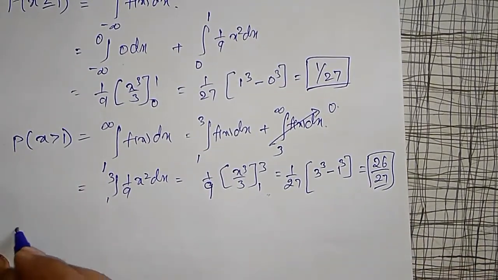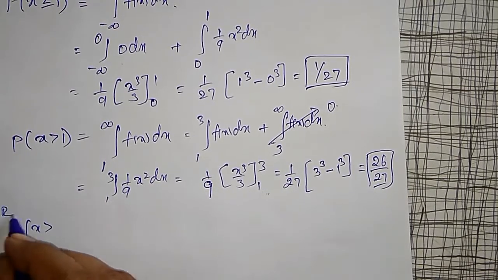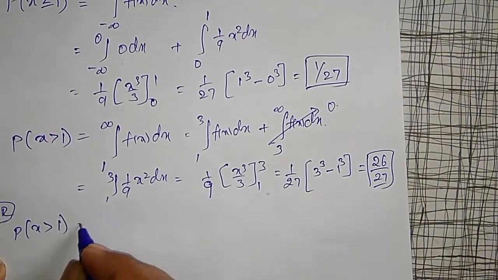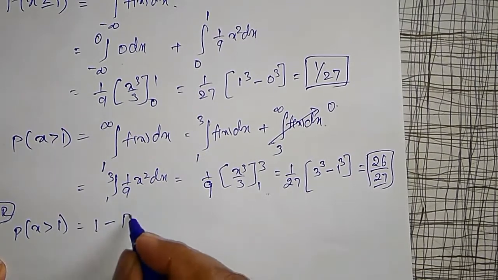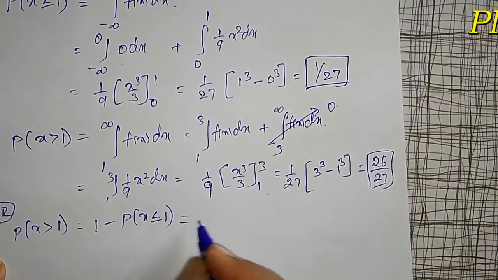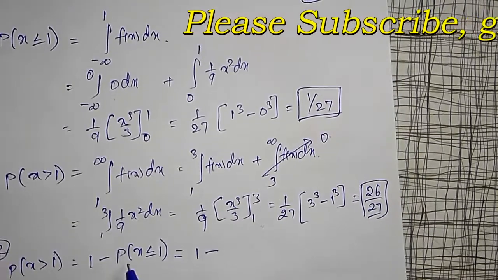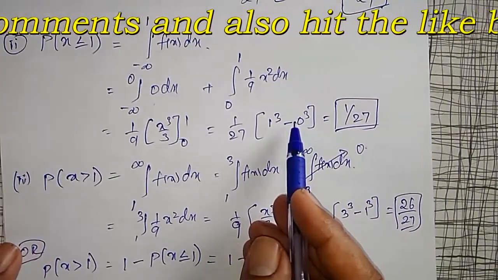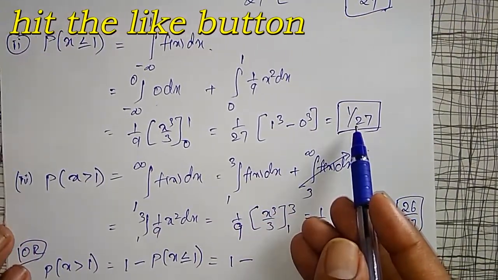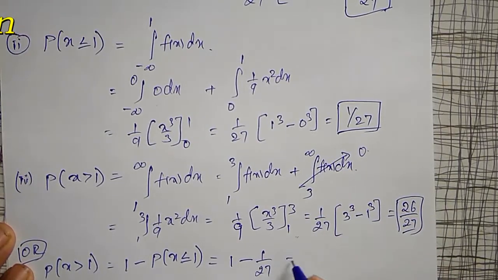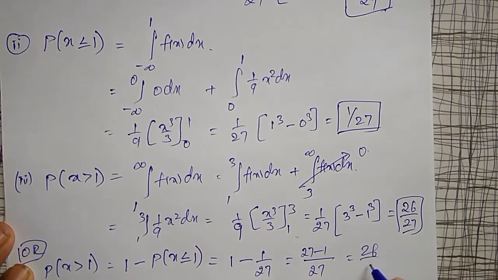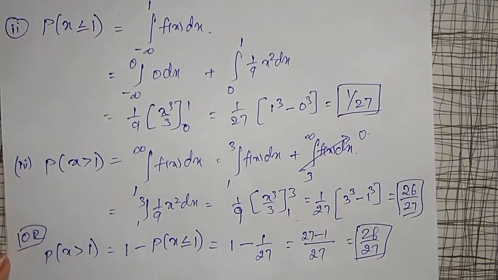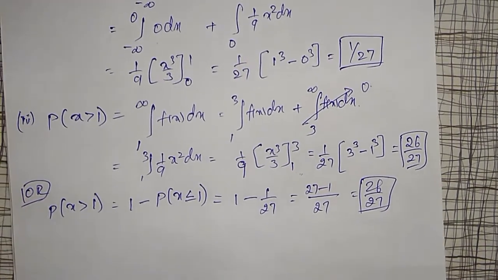One more definition: probability of x greater than 1 also is equal to 1 minus probability of x less than or equal to 1. 1 minus probability of x less than or equal to 1, already calculated, that value is equal to 1 divided by 27. LCM is 27: 27 minus 1, 26 by 27. This I can also do using the definition of probability. Okay, like that. Now I have to find out mean and variance.